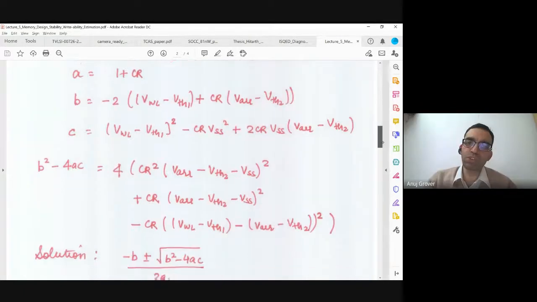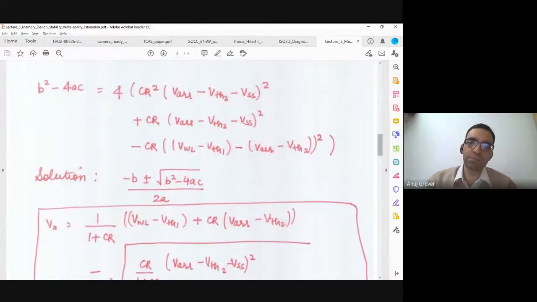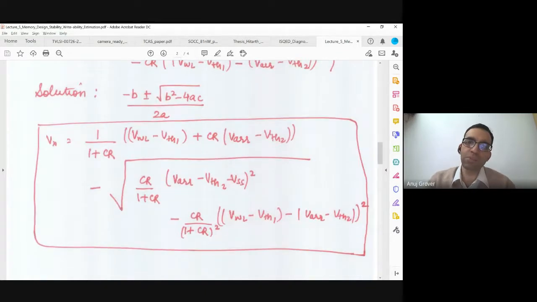So now the solution of the quadratic equation: we find the discriminant b squared minus 4ac, and then the solution is minus b plus or minus the square root of b squared minus 4ac, by 2a. Now when you do this, you realize that the plus solution will not work, because that means the cell has flipped. So you only take the minus solution, because you want the cell ratio such that the cell is stable, is it not? So the plus equation will not work. And this is how you arrive at the solution of Vx.